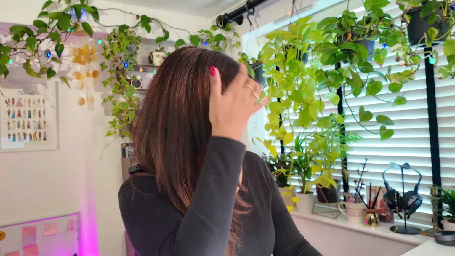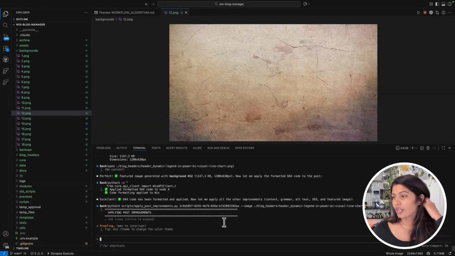I'm happy with the featured image. It showed me the featured image, and then I approve it. Then it goes and updates my Wix post. So it never publishes anything. It only creates a draft. I do have to manually go and publish my post, which is good because I don't want it to make some random choices and publish it. I don't actually think there is an API to publish, but that's not something I wanted to do as part of the solution.